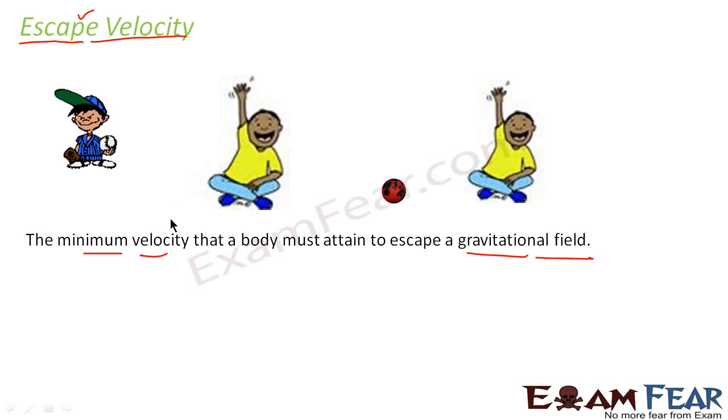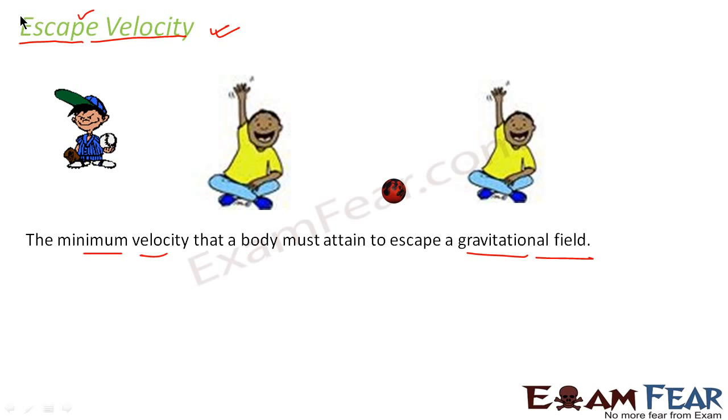That means if you throw a ball with a velocity which is at least equal to the escape velocity, in that case the ball will escape forever. It will go out of the gravitational field of the earth. So in that case, the body will not at all experience the gravitational force exerted by the earth, and therefore it will never come back towards the ground. It will just go ahead and escape out of the field. So this velocity is known as escape velocity.